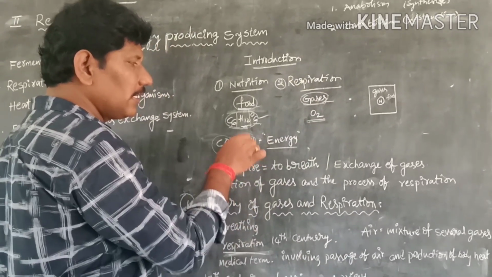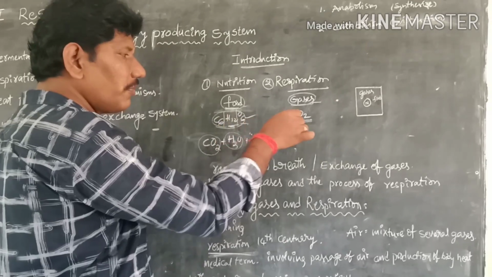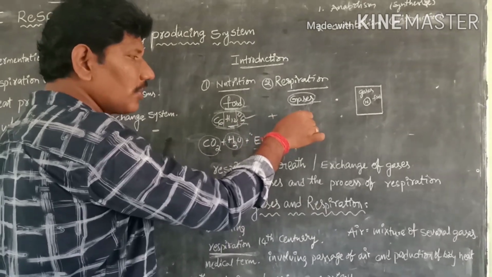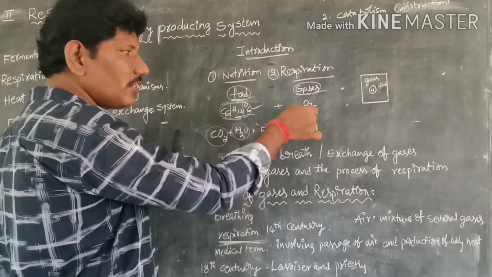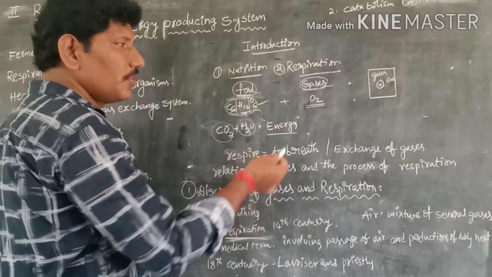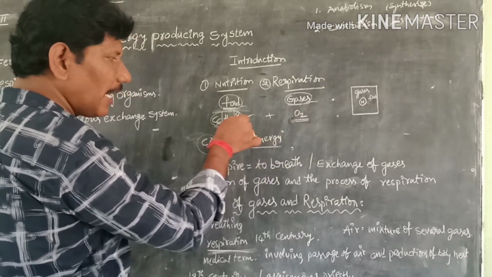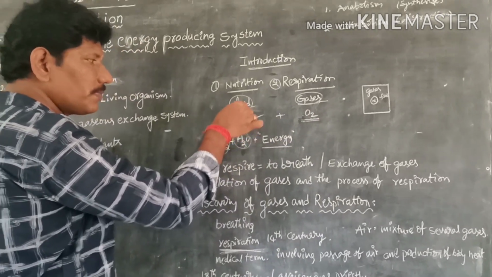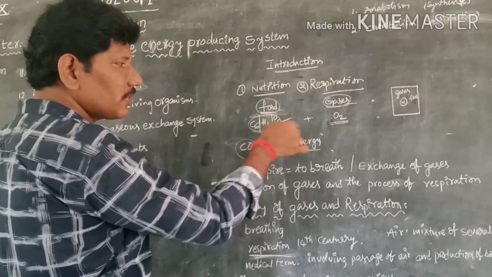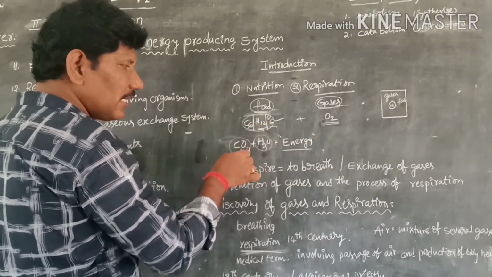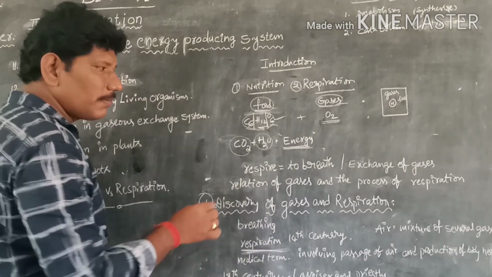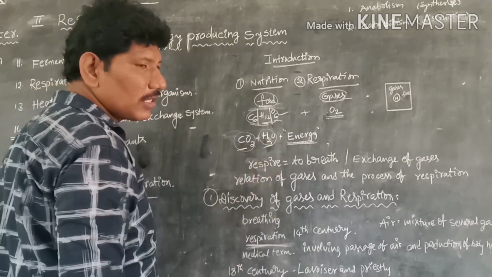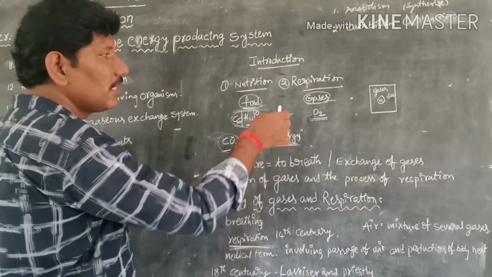For example, whenever oxygen is added to glucose, the oxidation of glucose is called respiration. So what will happen when oxygen is added to glucose? The glucose breaks down, glycolysis takes place. Glucose breaks down and releases the energy in the form of heat, with carbon dioxide and water as byproducts. Is it clear, students?